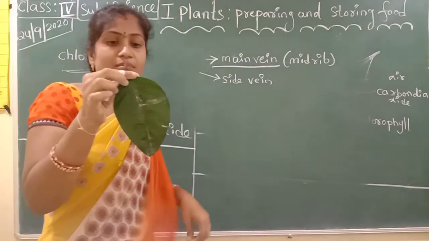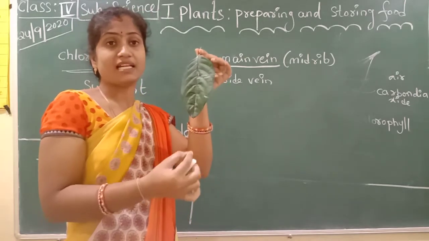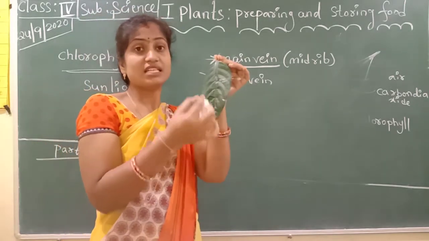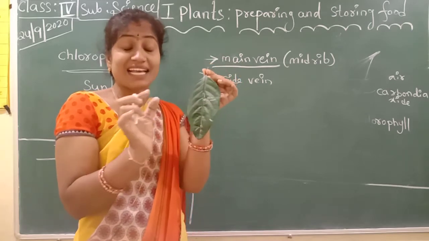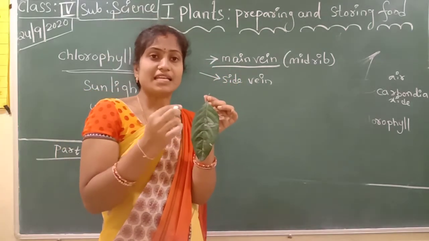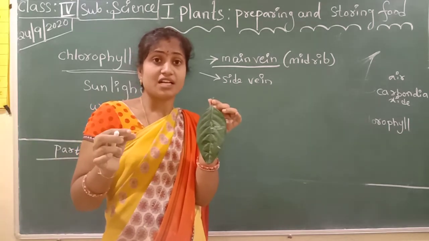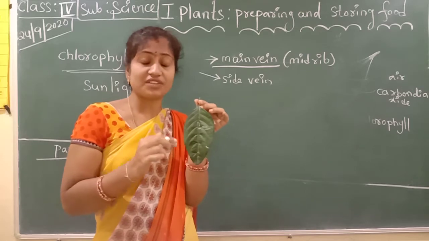This leaf midrib contains a double pipeline. One pipeline carries water and minerals to the cells of the leaf.